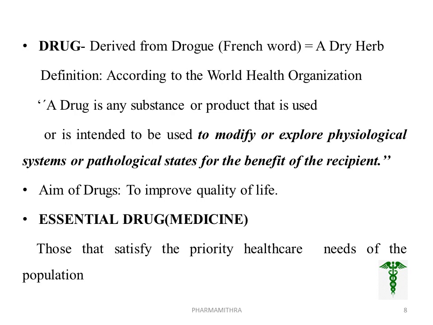WHO established a model list of essential drugs in 1977, and later the National List of Essential Medicines was established. The latest list includes 376 medicines, of which 20 are FDC, that is fixed drug combinations.